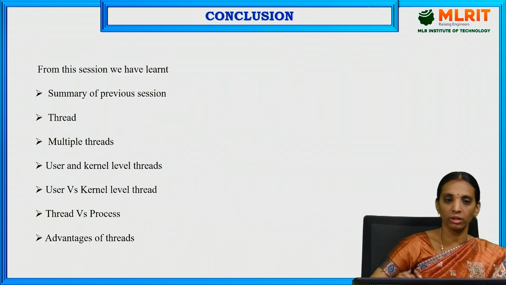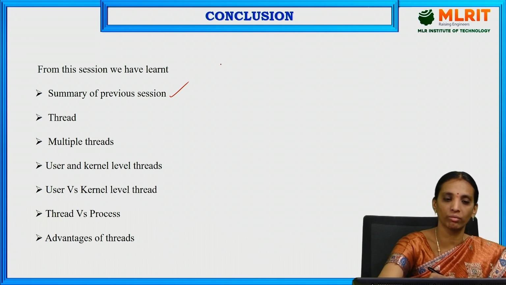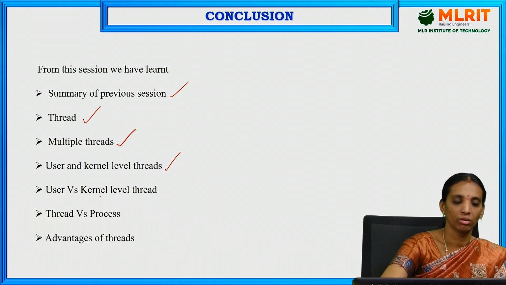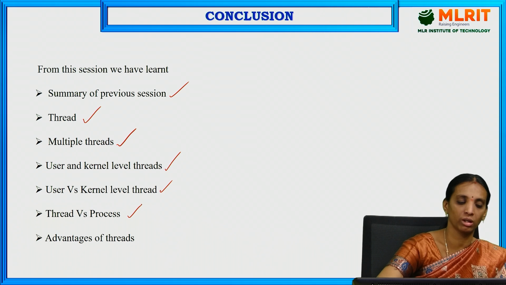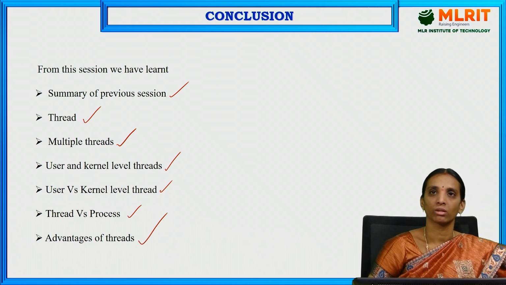So this is about today's session. In this session, we have discussed the summary of the previous session, what is a thread, what are multiple threads, user and kernel level threads, user versus kernel level threads, differences between thread and process, and advantages of threads. This is about the present session.